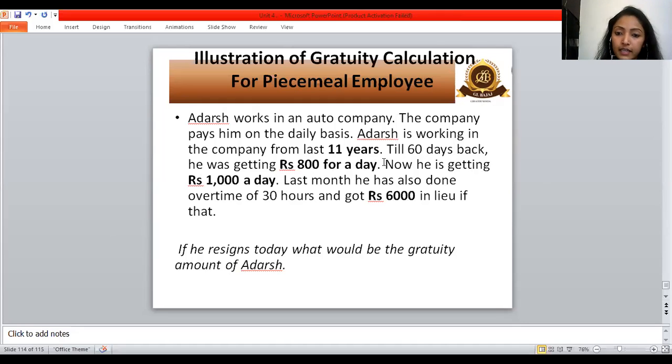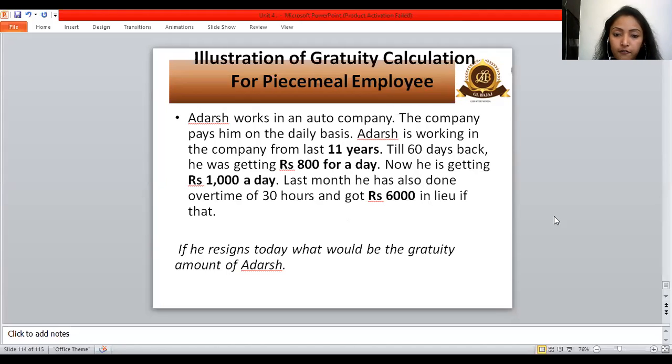So till 60 days back, from the time he wants to leave the organization, he was receiving 800 for a day. Now he is getting rupees 1,000 a day. So for 60 days he received 800 and for 30 days he received around 1,000 a day. Last month he also did overtime of 30 hours and got rupees 6,000 in lieu of that.